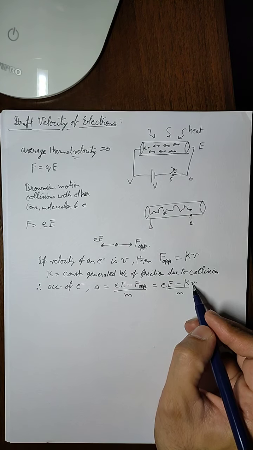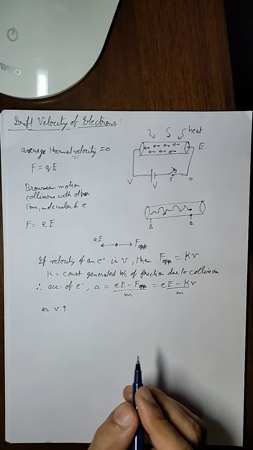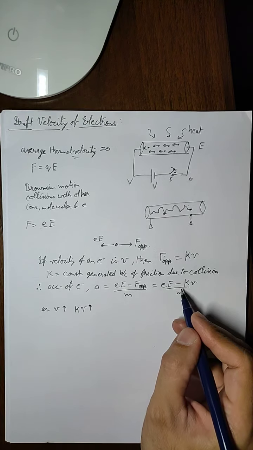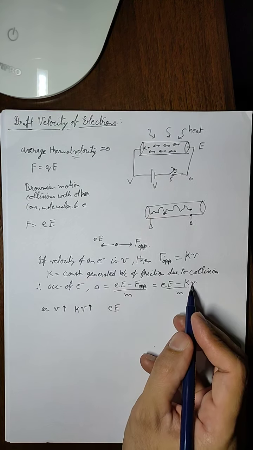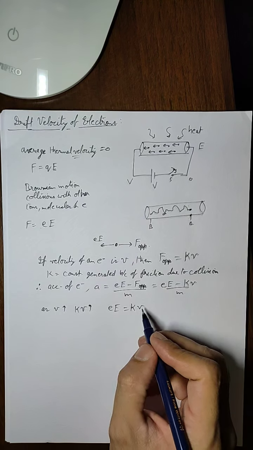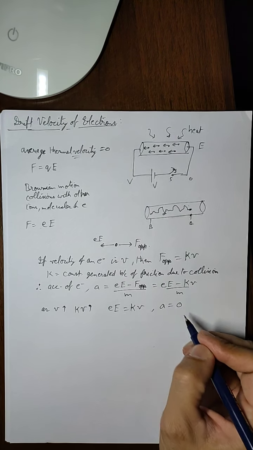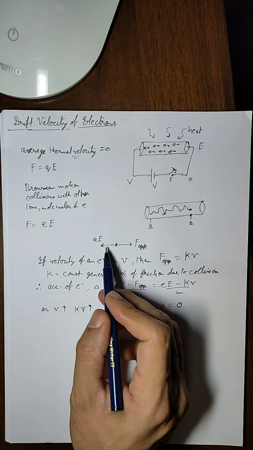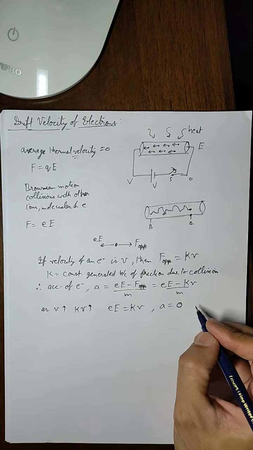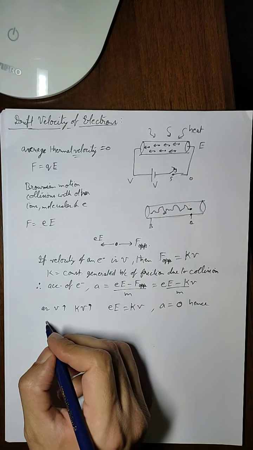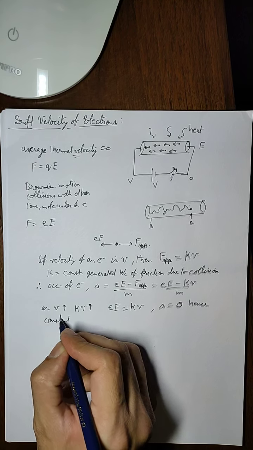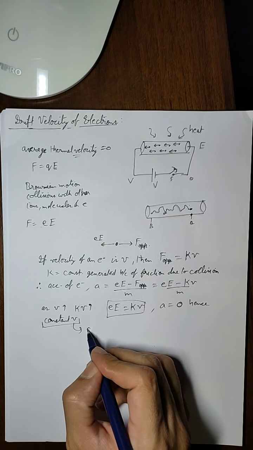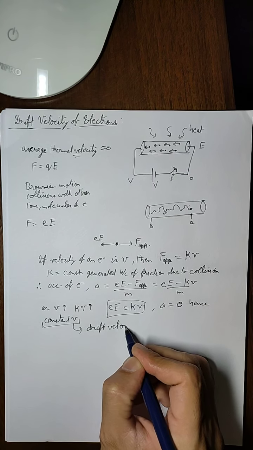Now as the velocity increases, as v starts increasing, the value kv starts increasing. So at one point both eE and kv become equal. At this point the value of acceleration becomes 0. When the acceleration becomes 0, this means that this electron is no longer accelerating towards the battery. It is moving with constant velocity. This constant velocity that is achieved because of this condition is called the drift velocity.